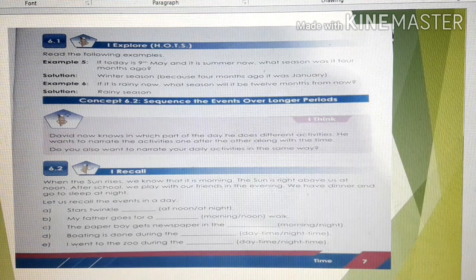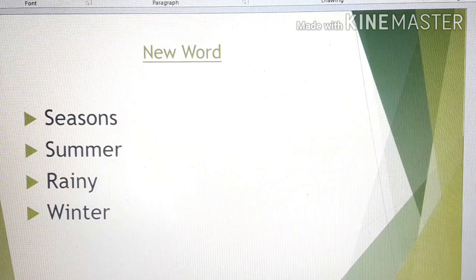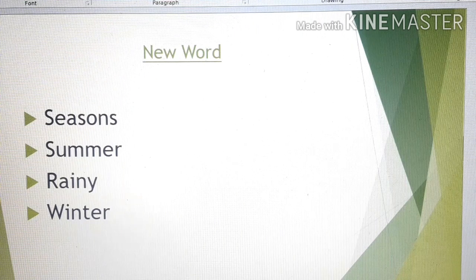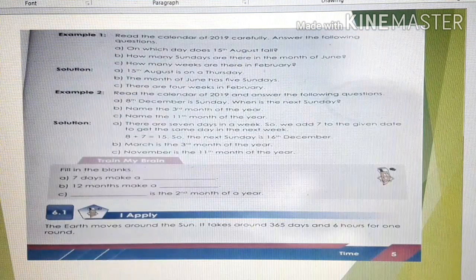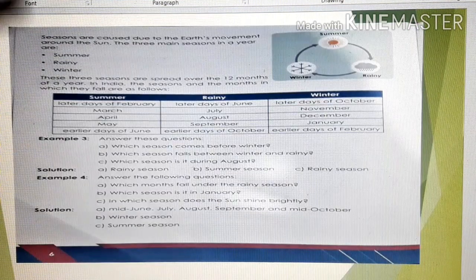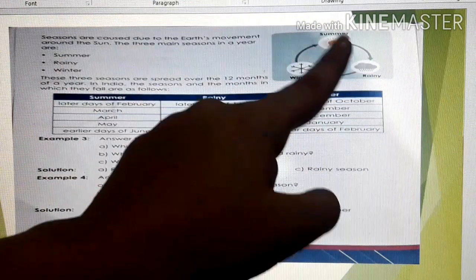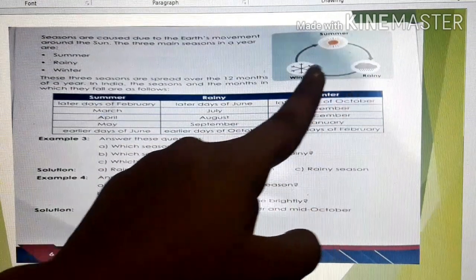It is very interesting. So, the key words which we have come across today in our class are seasons, summer, rainy and winter. Okay. So, before concluding the class, children, we will give a quick recap of the topics which we have done today. We have studied about the seasons, isn't it? There are 3 seasons we have studied: summer, rainy and winter. You can see this cycle. It starts from summer, rainy and winter.